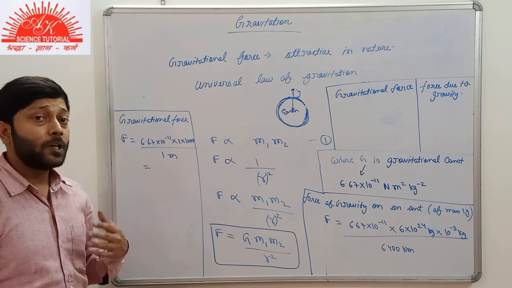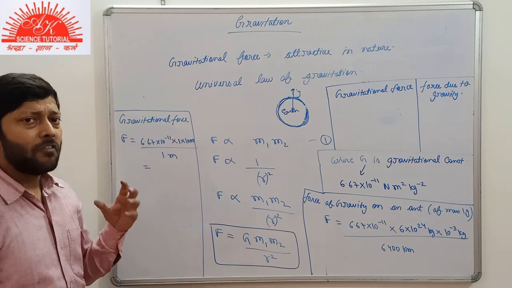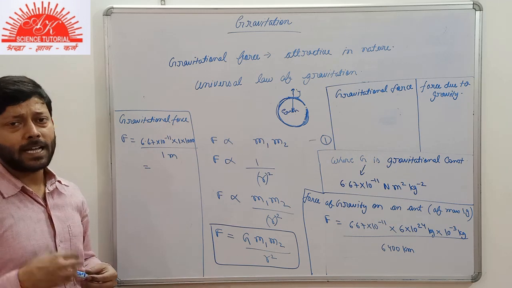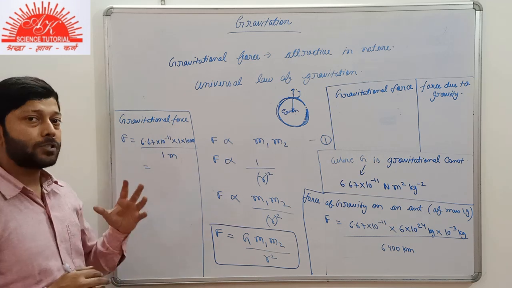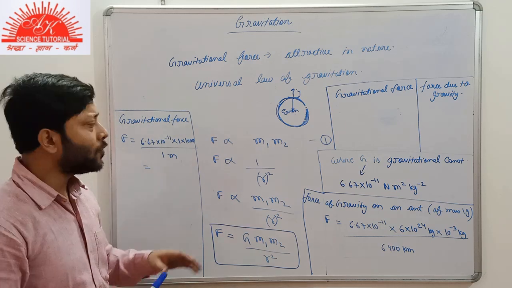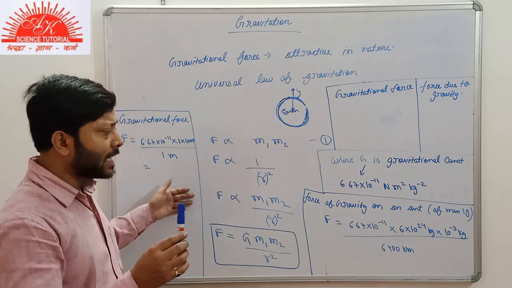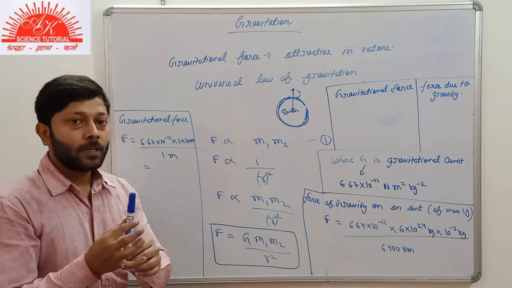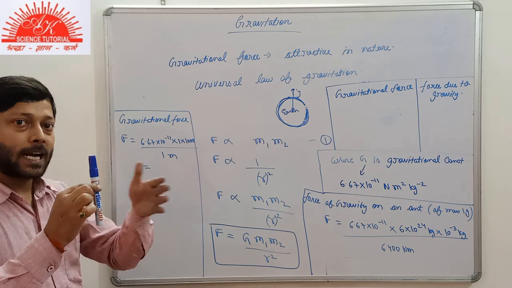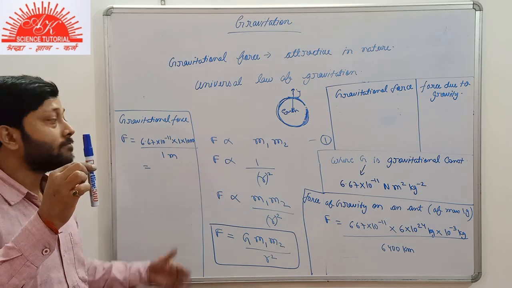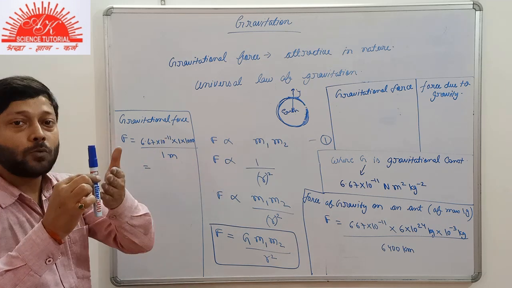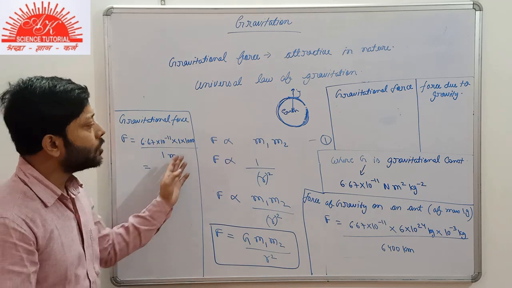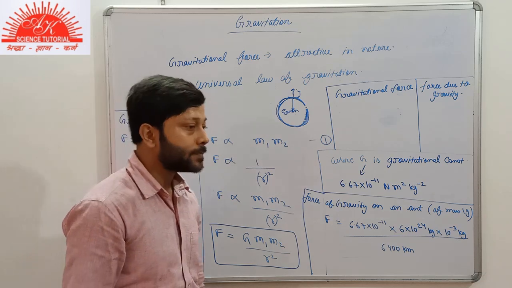And obviously 10 to the power minus 8 is a very small scale. As the power is negative, the magnitude of force is much smaller. And that much force acting between these two bodies is not enough to displace them. So the gravitational force of attraction is acting between the two bodies, but neither the board is coming towards this marker nor the marker is moving towards the board. So this was the comparison between both of the forces.